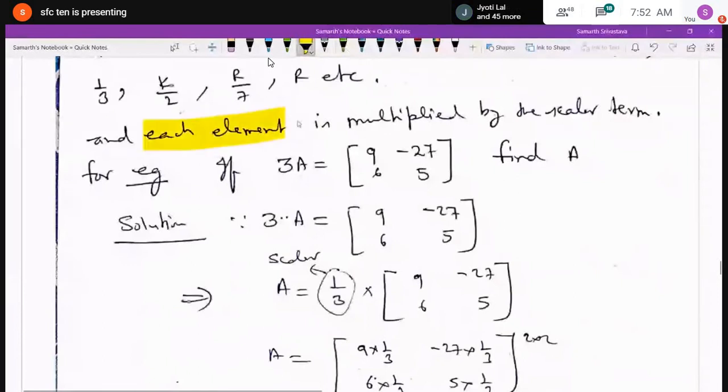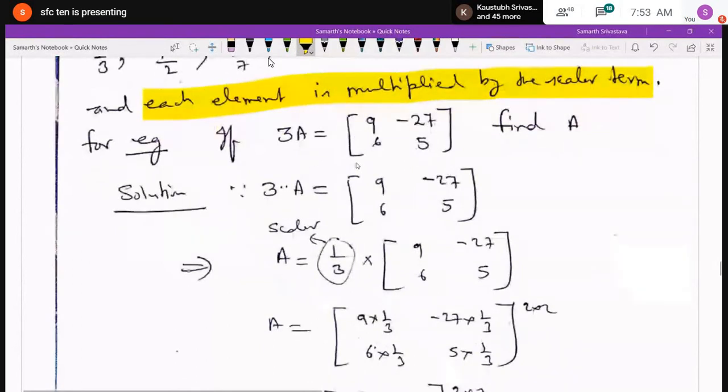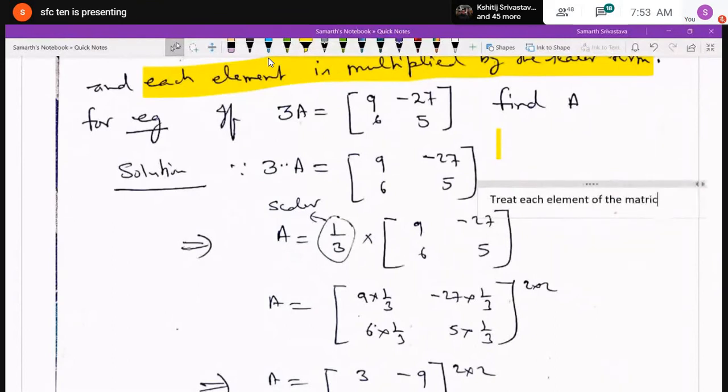For example, I have written: if 3A is equal to 9, 6, minus 27 and 5, find matrix A. So 3 into A is equal to 9, 6, minus 27 and 5. So A is equal to what? This 3, on bringing it to the right hand side, will come in the form of a reciprocal, so 1 by 3. Because if you do the cross multiplication, then again it will become 3.